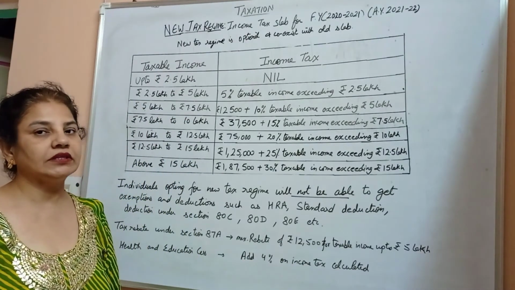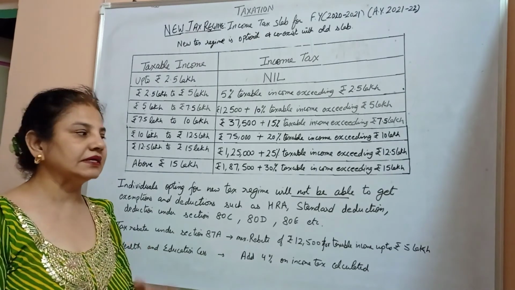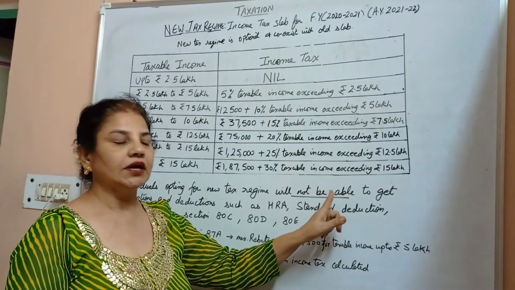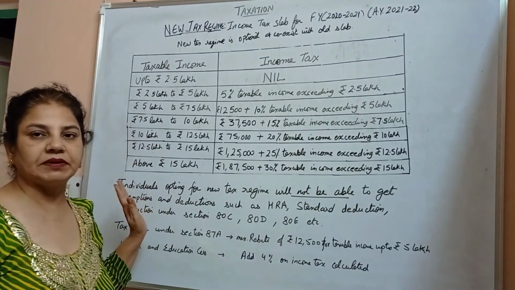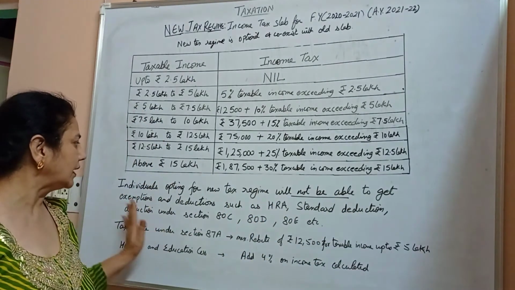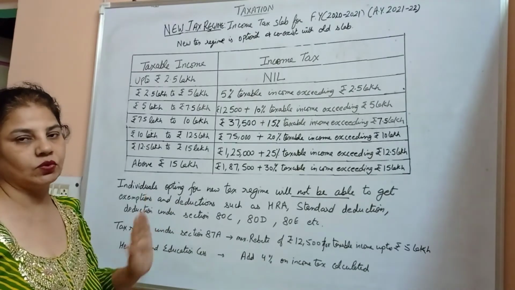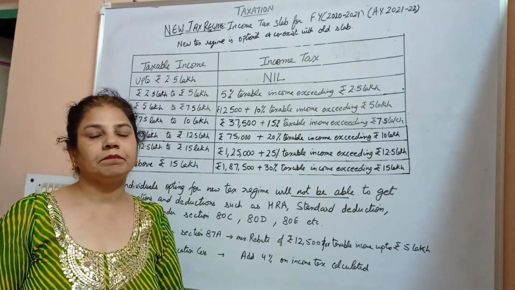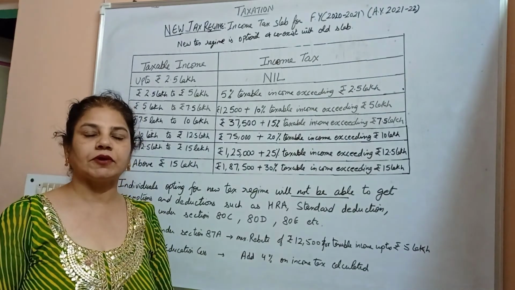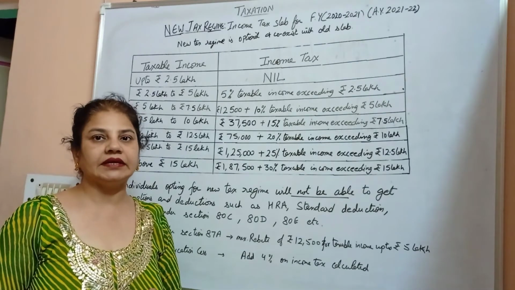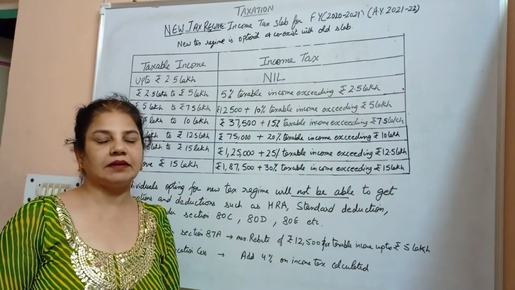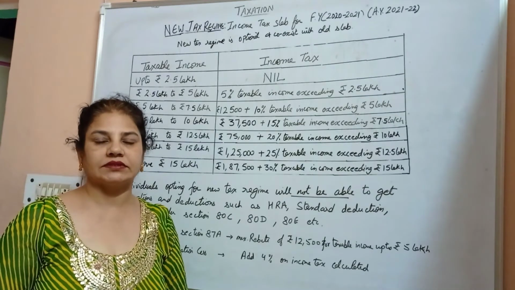But the main difference between the old and the new slab is that the individual will not be able to get any exemption and deduction. No exemption and deduction is given. Directly the tax has to be paid. So let us proceed with the problems based on income tax, and then we calculate how the old and the new tax slab affect the individual taxpayer.